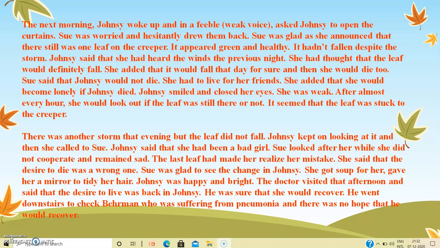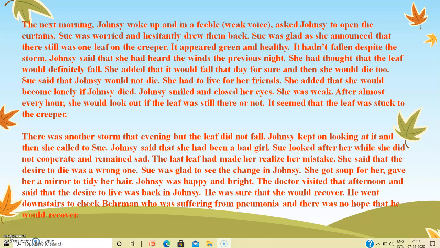She was weak. After almost every hour, she would look out if the leaf was still there or not. It seemed that the leaf was stuck to the creeper. There was another storm that evening, but the leaf did not fall. Johnsy kept on looking at it and then she called to Sue. Johnsy said that she had been a bad girl. Sue looked after her while she did not cooperate and remained sad.